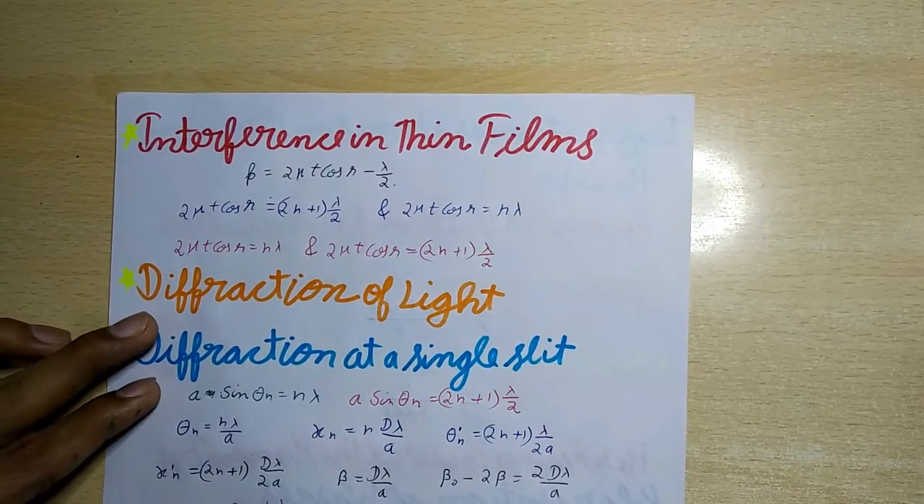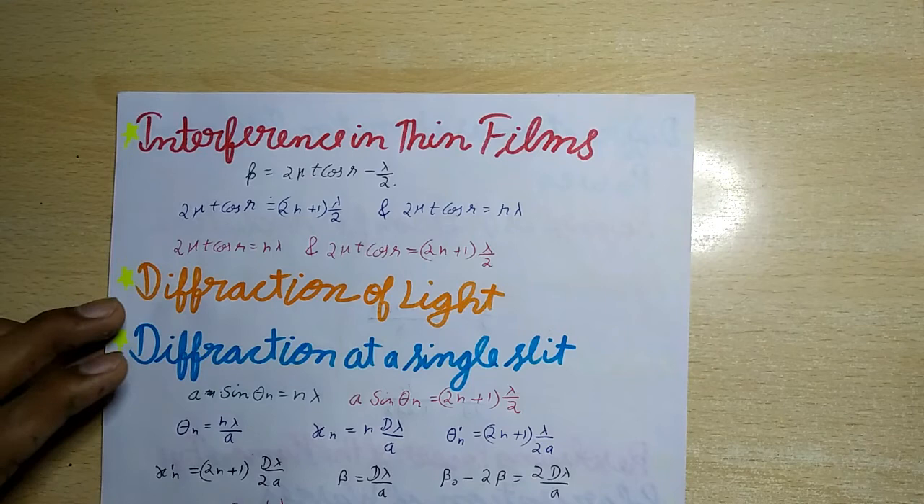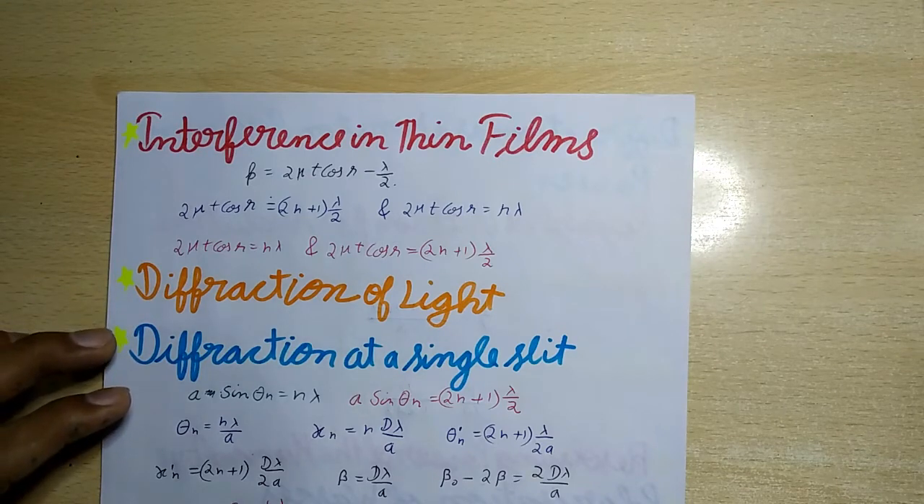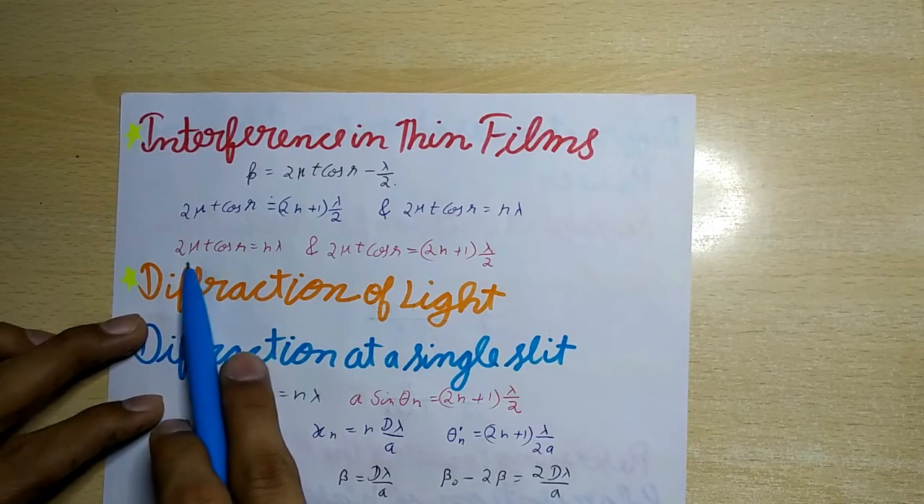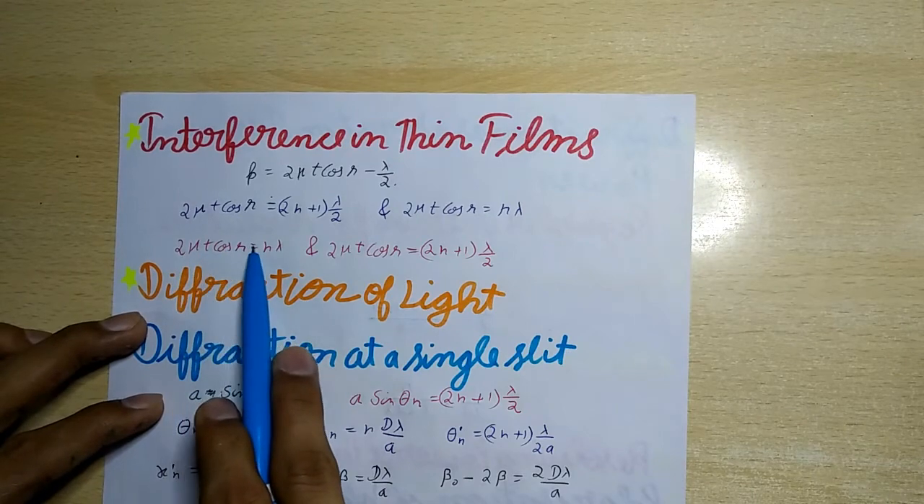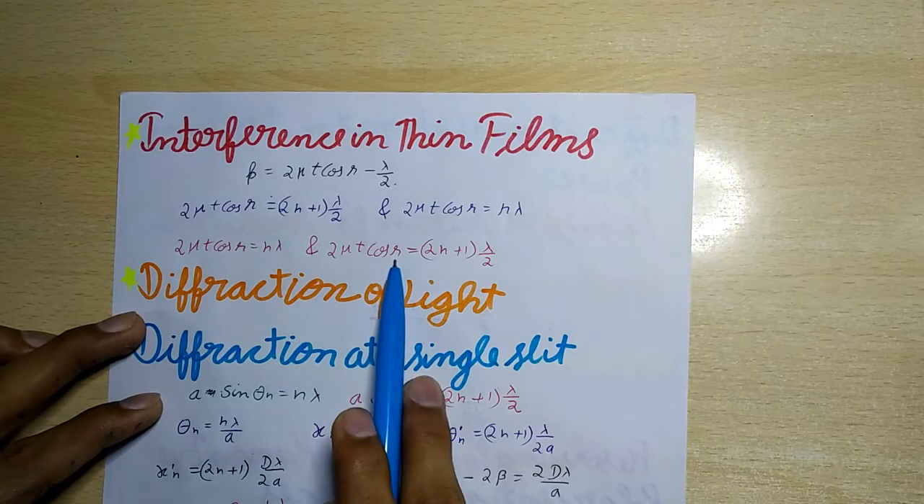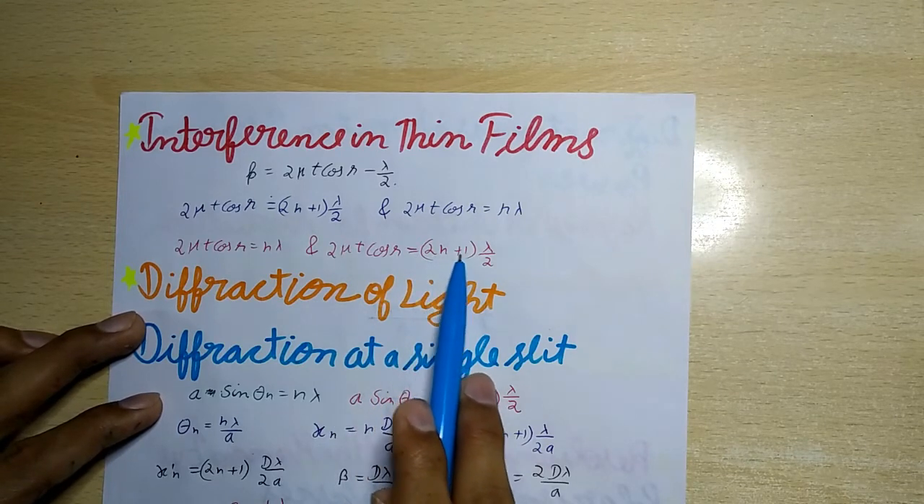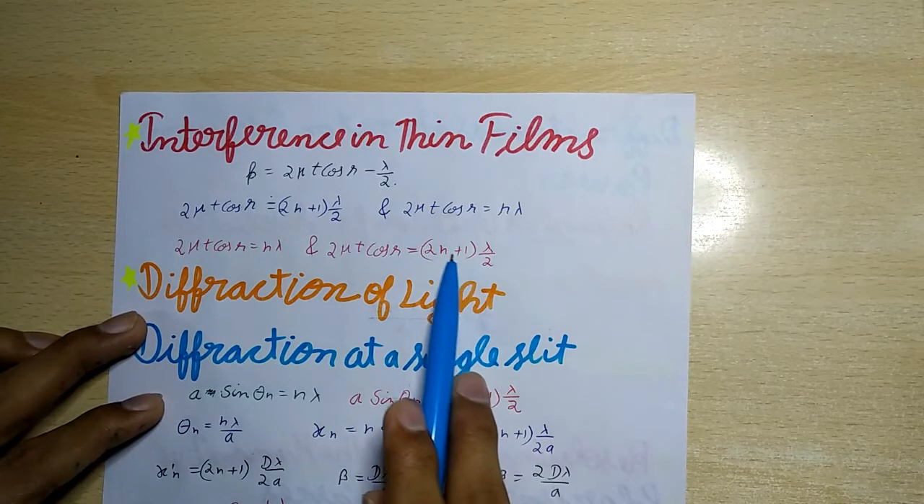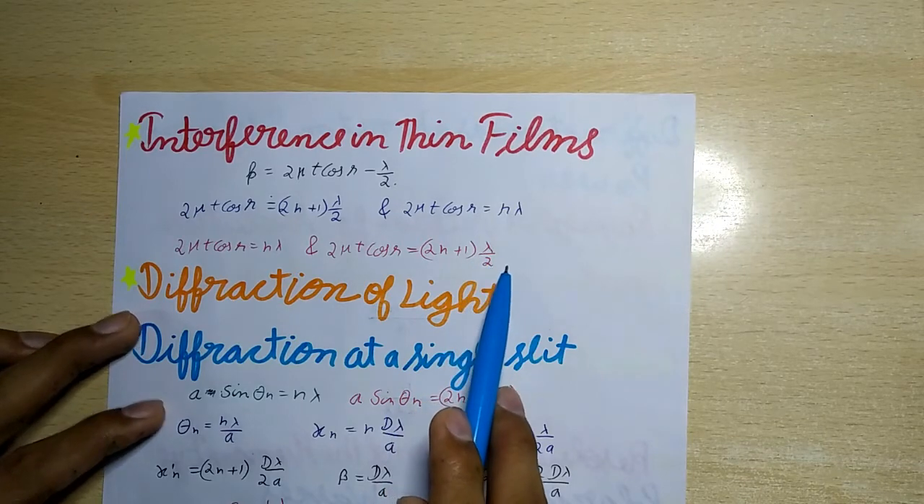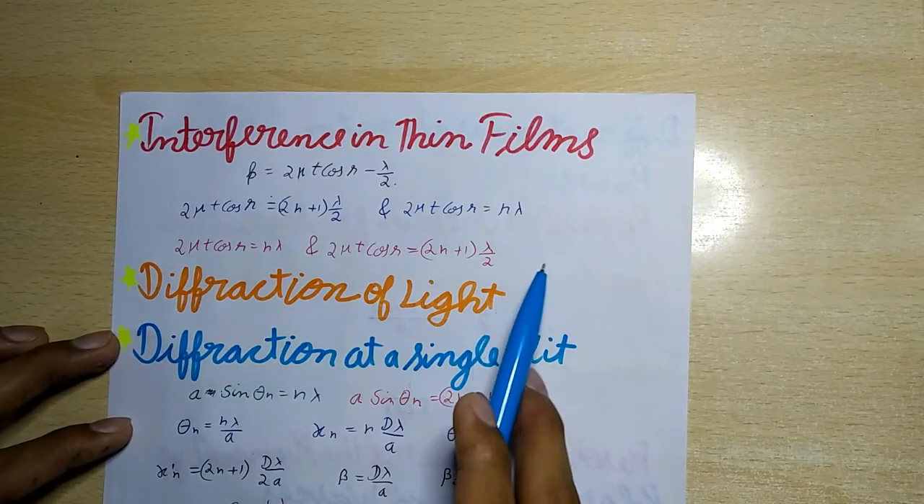And now for the transmitted system, maximum intensity will be 2 mu t cos r is equal to n lambda, and for minimum intensity 2 mu t cos r is equal to (2n plus 1) into lambda by 2, where n is equal to 0, 1, 2, 3 up to infinity.